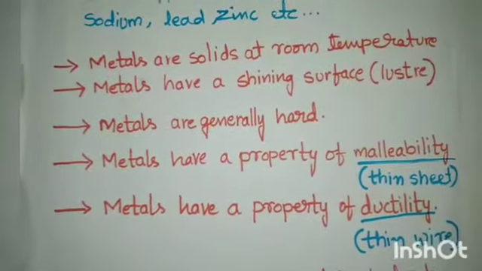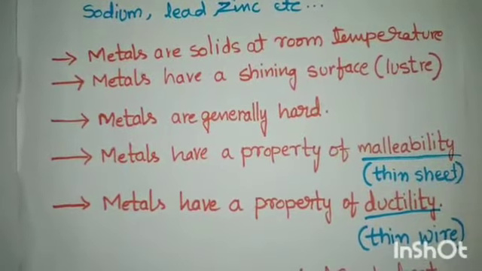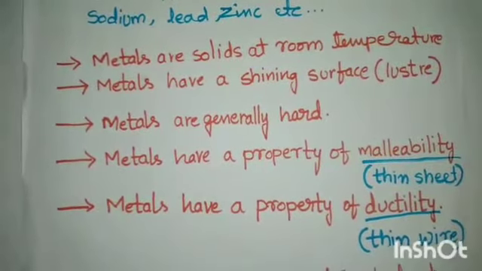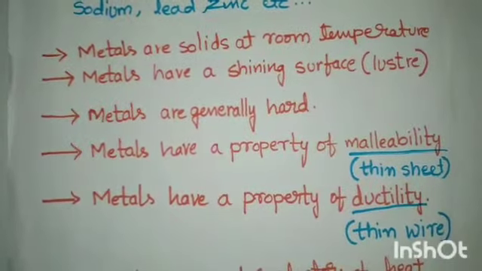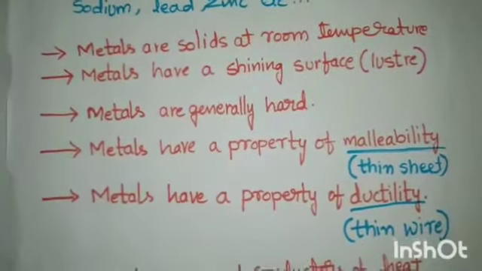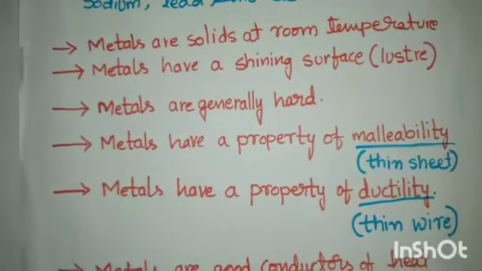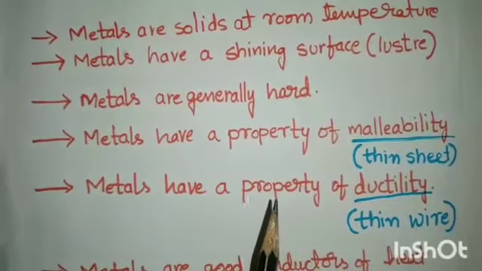Gold is the most ductile metal. And you'll be surprised to know that a wire of about 2 kilometers length can be drawn from 1 gram of gold. So that thin you can prepare.